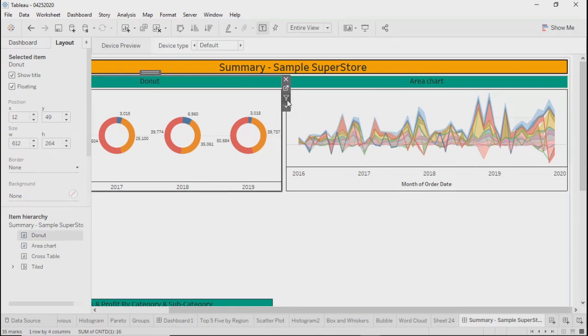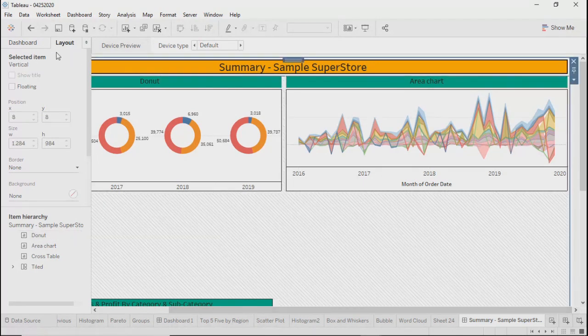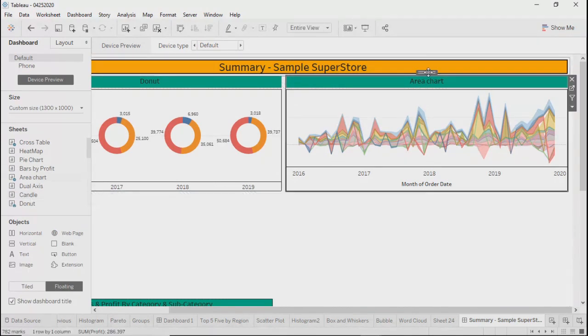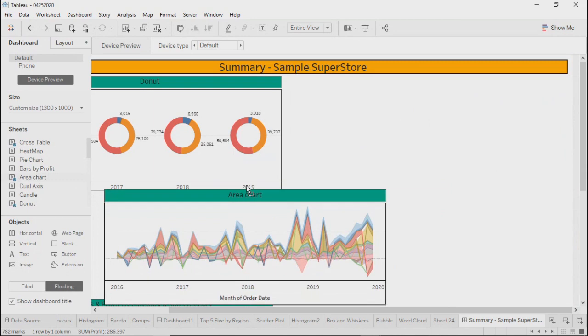Now, one thing here, the second option which you see, use as a filter. As soon as you select this option, this complete sheet, which means anything on this particular donut sheet, will be used as a filter for other objects in the dashboard, right? So let me drag a few more objects and then let's use and see this. I'll move the area chart down here.